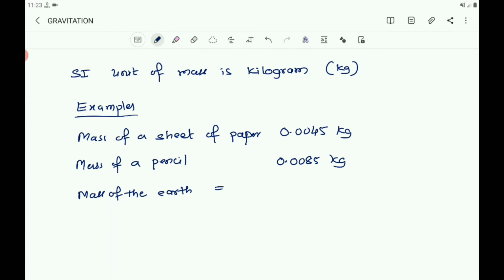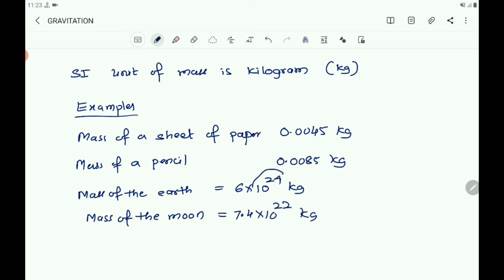Then what is the mass of the moon? Mass of the moon equals 7.4 into 10 to the power of 22 kg.